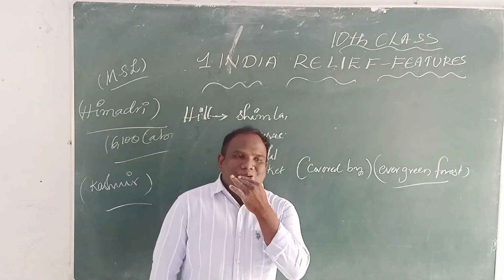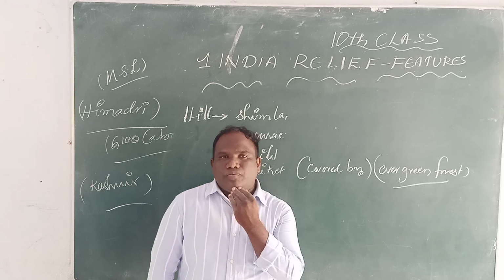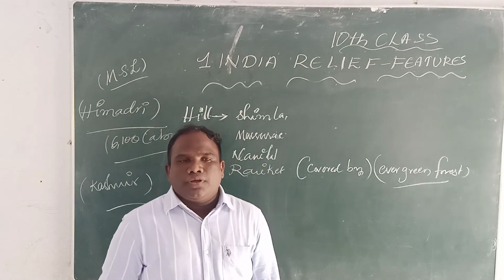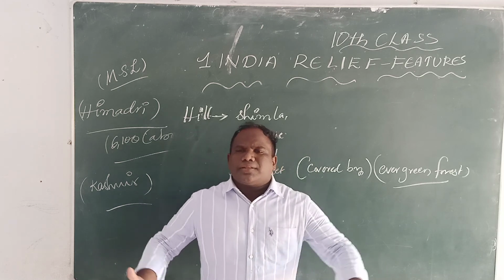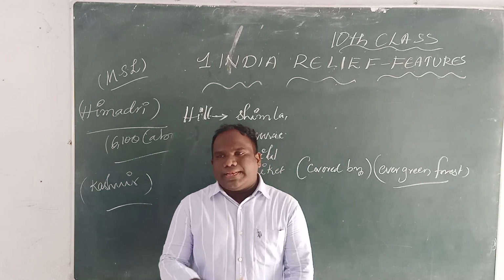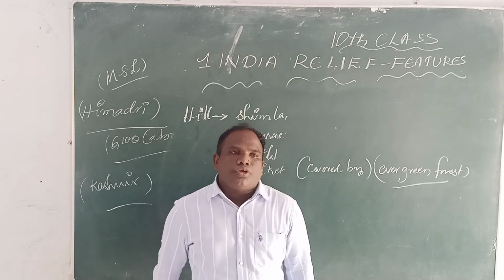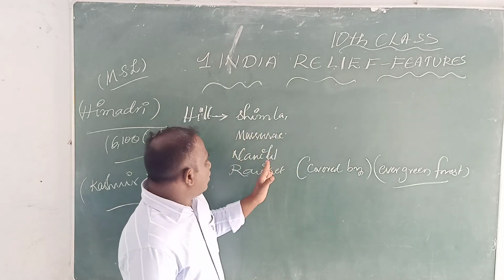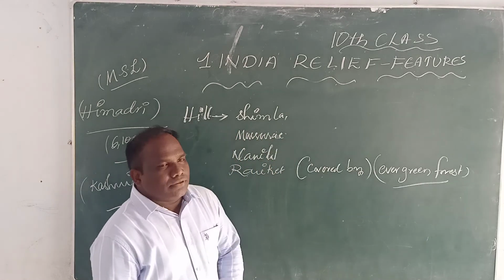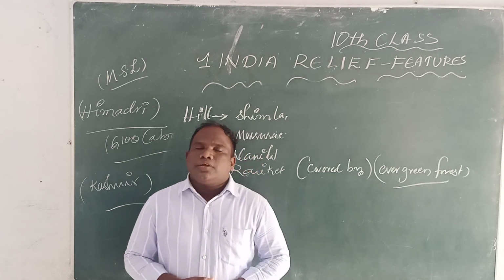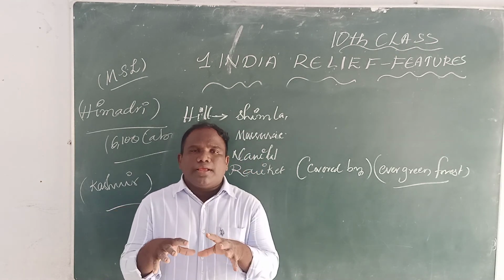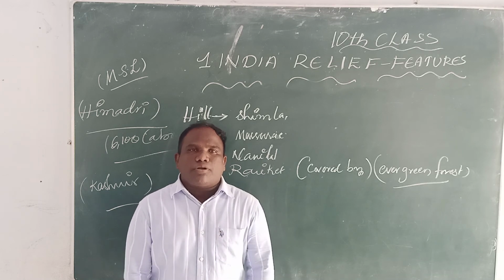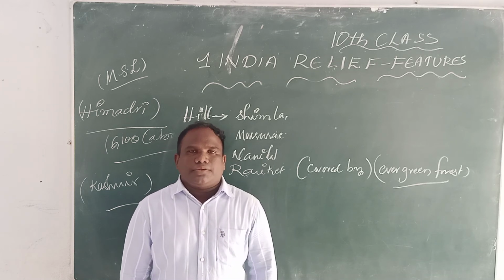The most valuable valleys in the Himalayas are Kashmir, Kulu and Kangra. The hill stations are Shimla, Mussoorie, Nainital and Ranikhet, covered by evergreen forest. Do you understand?